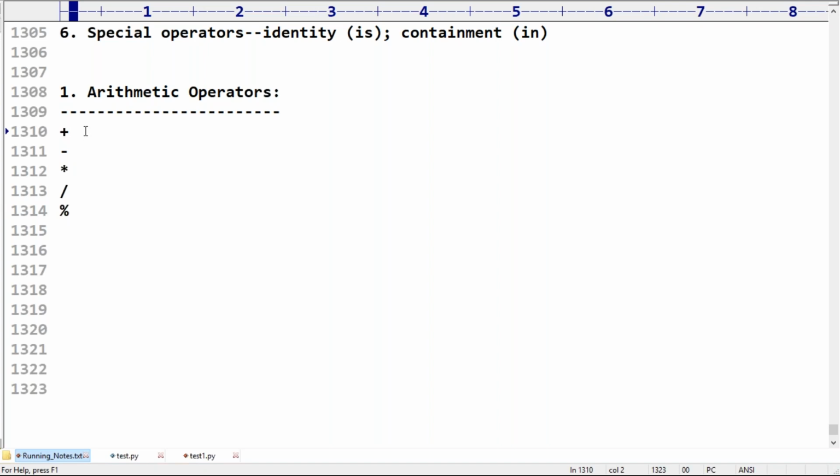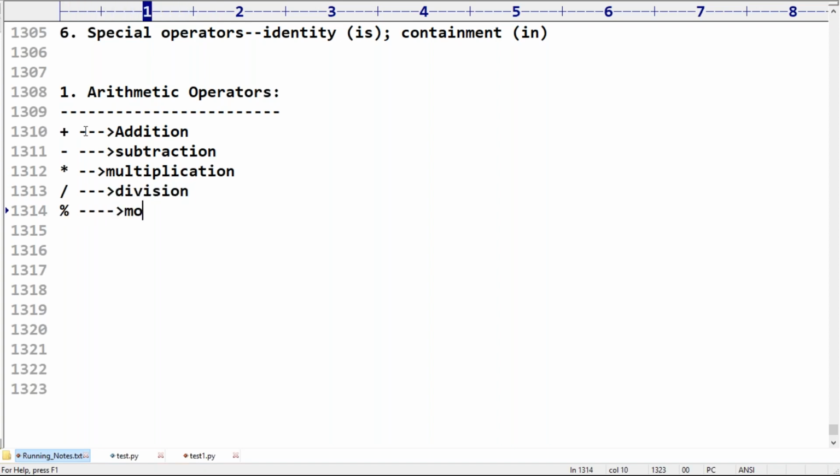Any explanation about these required? I will give an example. Subtraction, multiplication, division.